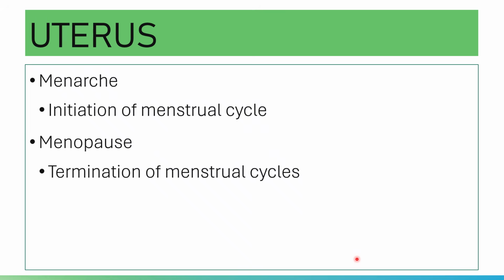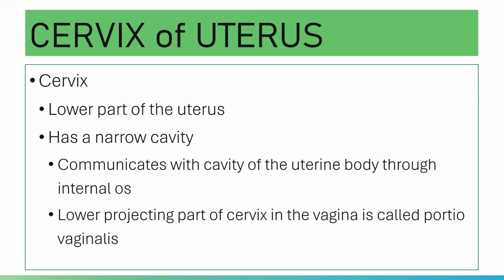Okay, and then the average length of each menstrual cycle is 28 to 30 days accordingly, and it varies from female to female. It varies accordingly. The cervix of the uterus.